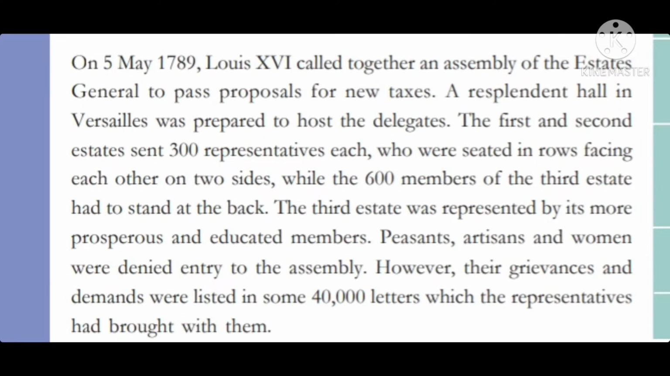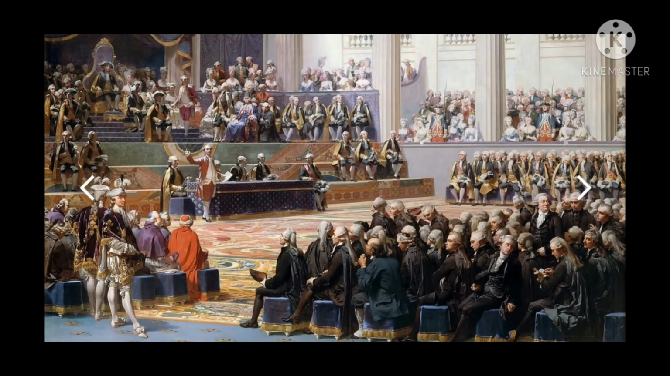So on 5th May 1789, the king called together an assembly of the Estate General. Why? To pass proposals for new taxes. The last time it was done was in 1614. A resplendent hall, resplendent means attractive, was also prepared for the assembly of the Estate General. The first and the second estate sent 300 representatives each. Okay, the first estate had 300 members. The second estate also had 300 members who were all seated in rows facing each other on two sides.